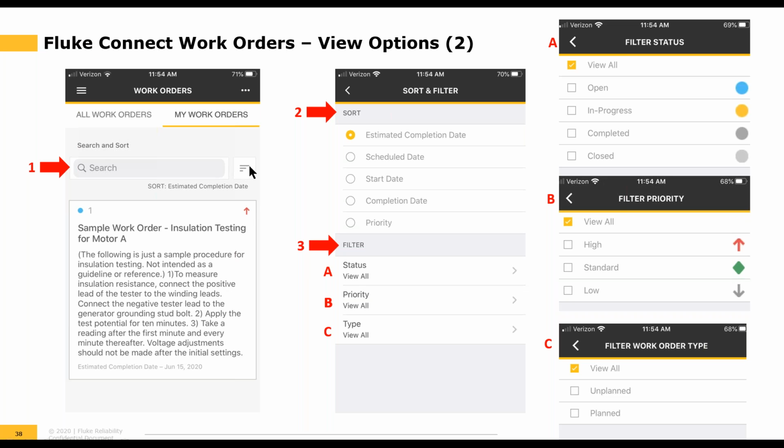If I click here off to the right, this is where the sort and filter options appear. Under sort, we have the ability to sort on these options: estimated completion date, schedule date, start date, completion date, and priority. We can also filter on 3 different items: status, priority, or type. For status, we can view all, or just the open work orders, just the in progress work orders, and so on. You see the options here. For filter priority, we've got high, standard, and low. And then for work order type, we've got all, unplanned, and planned. So quite a few different options available.